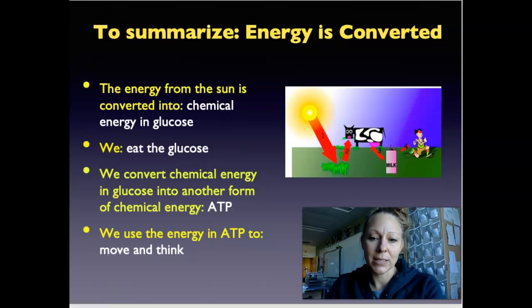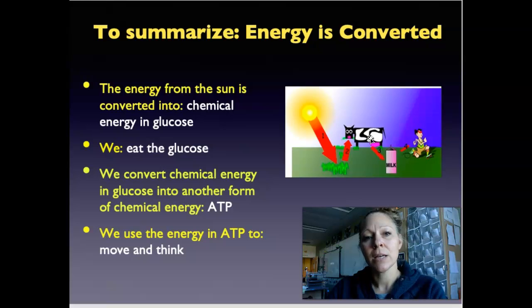To summarize this whole lesson, the energy from the sun is converted into chemical energy in the bonds of glucose through the process of photosynthesis. Then we eat that glucose. So here's the cow eating the grass. And then we convert that chemical energy into another form of chemical energy called ATP. We do that because it's easier to use.